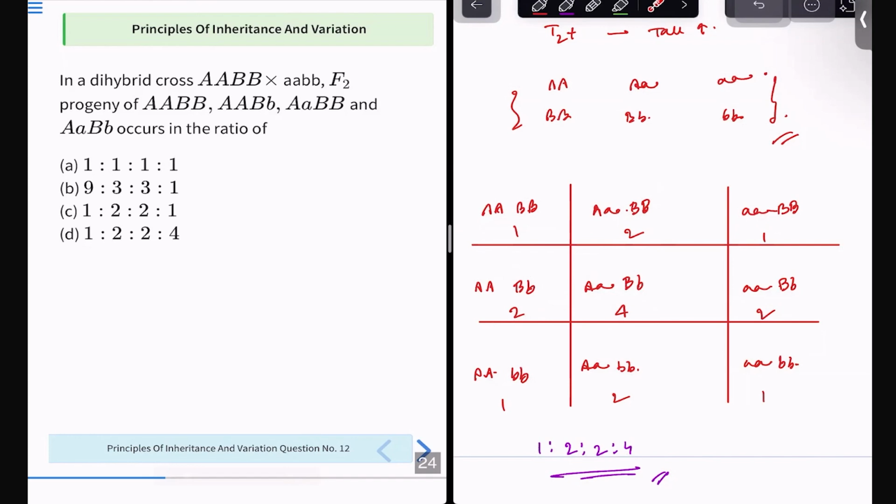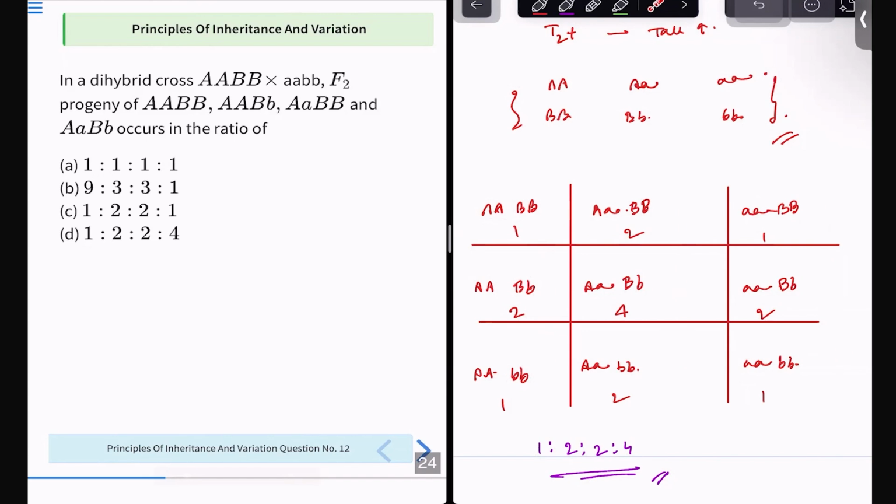This is a shortcut technique to solve this question. Capital A, capital A, small a, small a, small a. Write the same thing in rows for the A allele. Then now for the B allele, what to do? Write the same thing in vertical rows, as in capital B, capital B, small b, small b. Write them in vertical rows.